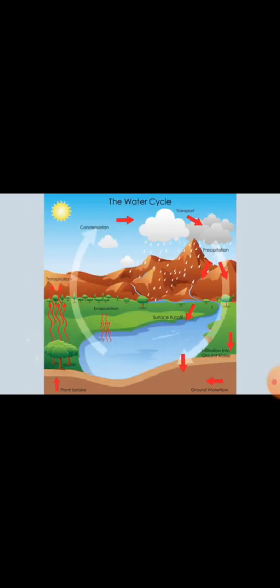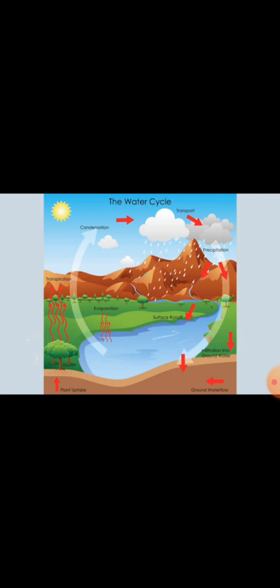Now the next question is about the water cycle. Students, you have read about matter, that matter exists in three states and one state of matter can be converted into another state. And for this purpose you have read about different terms like melting, freezing, sublimation, condensation, evaporation. So in the water cycle, you can see that water is changing its state at different stages, and in this way the water goes into the atmosphere and turns back again towards the earth.